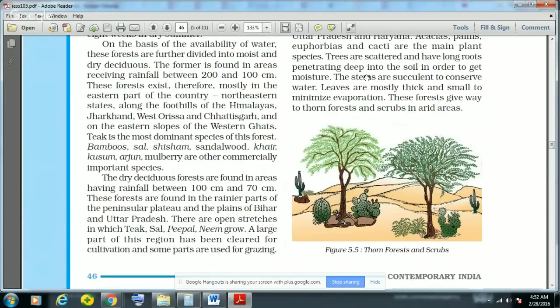And there are open stretches, and the most important species of the tropical dry deciduous forest are teak, sal, peepal, and neem. Please note that sandalwood is not in this list. Sandalwood is actually a species of tropical moist deciduous forest with the rainfall between 200 centimeter and 100 centimeter.